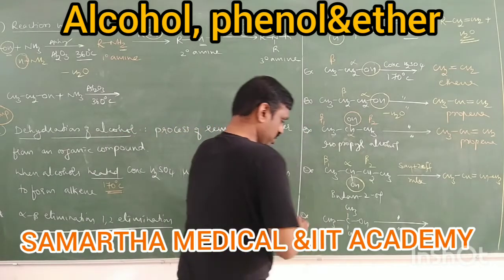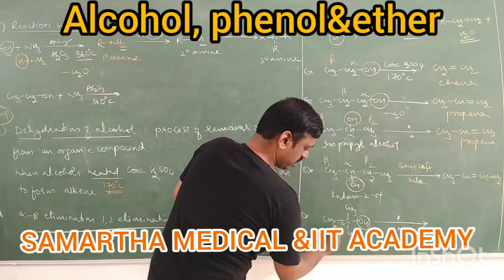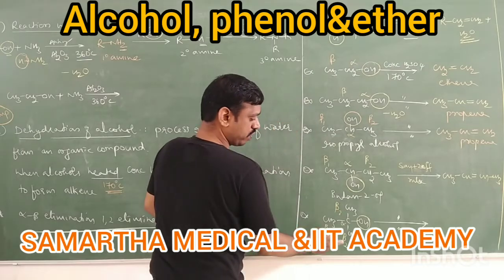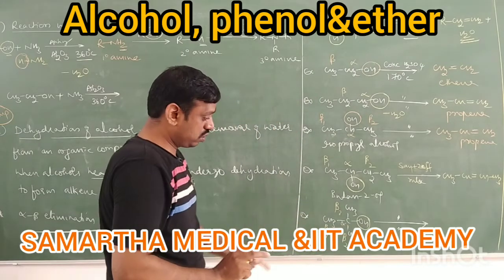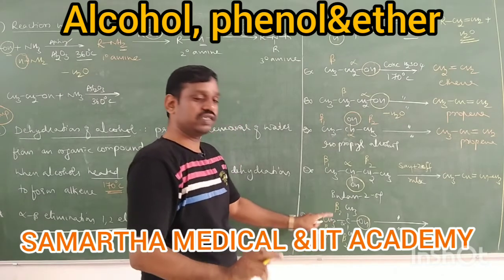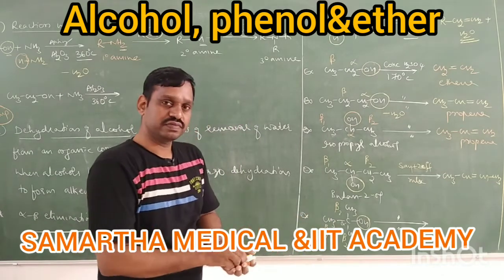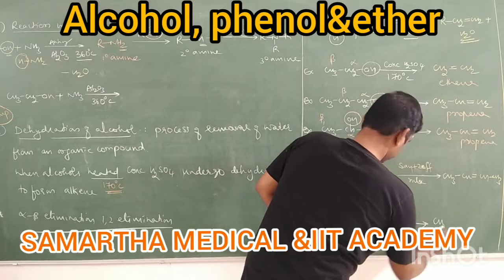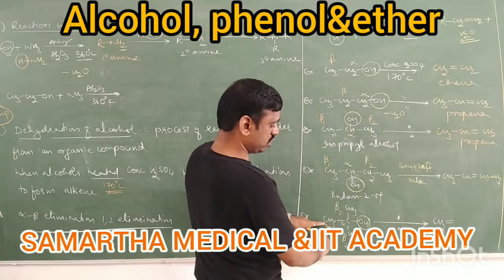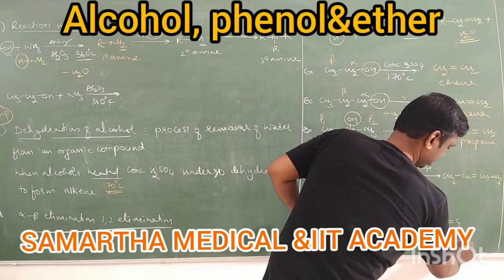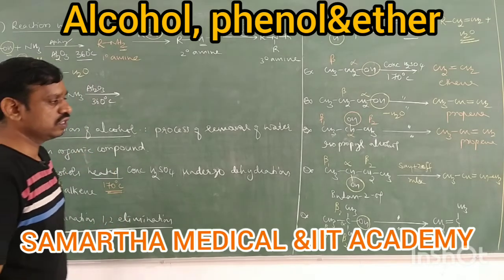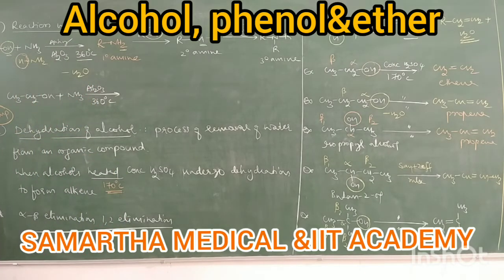Next here, this is OH on the alpha carbon, and there are beta 1, beta 2 and beta 3. There are three beta carbons, but all three beta carbons are the same. When the three beta carbons are the same, you need not go for the Saytzeff rule. So the product is CH2, removing hydrogen here, then CH3, CH3. It is isobutene. These are some important reactions of dehydration of alcohol.